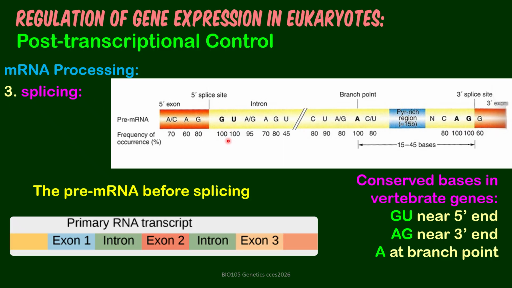Take note that it's presented in bold letters to emphasize that it's a recognition site near the 5' end, and we have another recognition site near the 3' end, the AG there, and somewhere in between, an adenine at the branch site. So these are the markers recognized by the spliceosome for them to assemble.